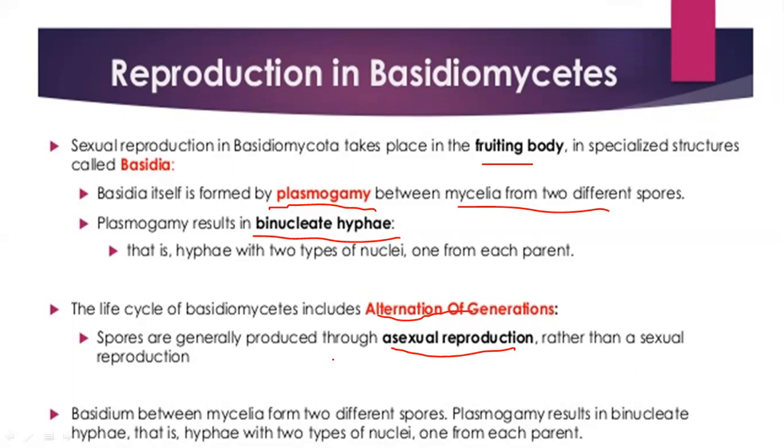So after that, it will move to the sexual reproduction, and we will see just in a few minutes in the next slide. So basidium between mycelia form two different spores. So plasmogamy occurs, then binucleate hyphae occur, so that is called dikaryon, a hyphae with two types of nuclei from each parent.